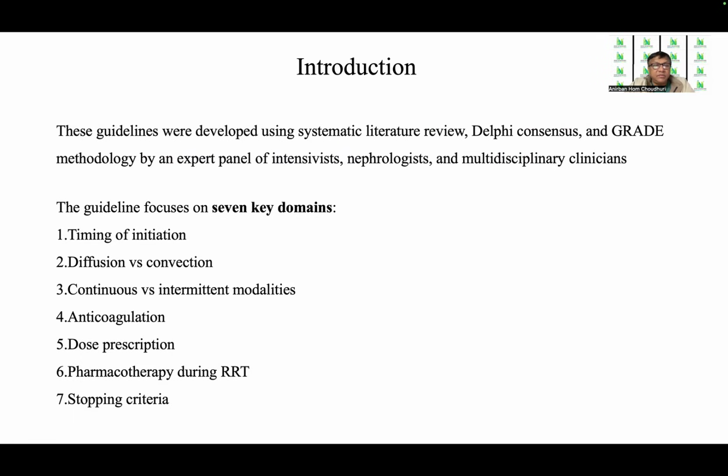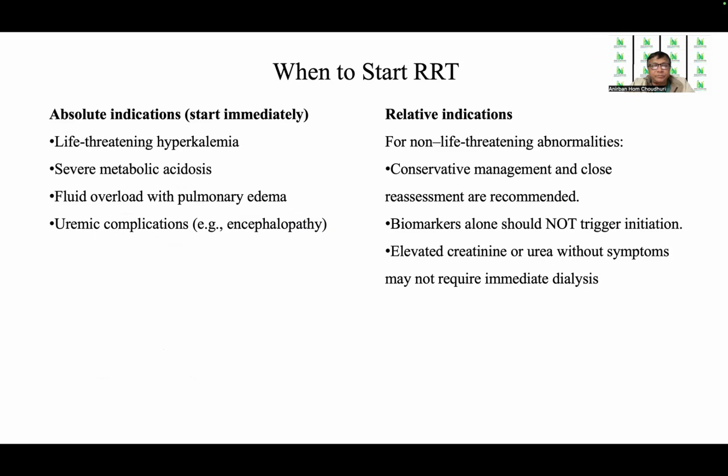And the guideline focuses on 7 key domains. 1, the timing of initiation. 2, diffusion versus convection. 3, continuous versus intermittent modalities. 4, anticoagulation. 5, dose prescription. 6, pharmacotherapy during RRT. And the 7th, or the last, is the weaning or stopping criteria.